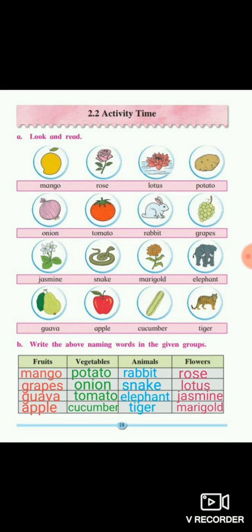And also, we have studied who am I. A short clue was given to you all and the sentence was given. By reading the sentence, we have observed and identified the answer. So here our lesson number 2.2, activity time is completed.